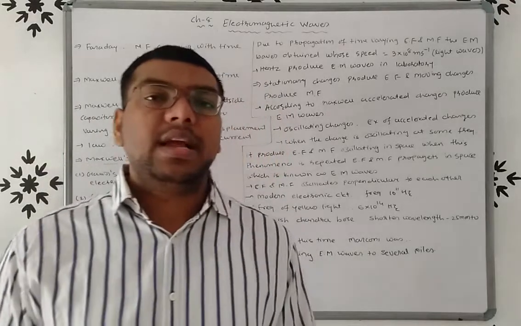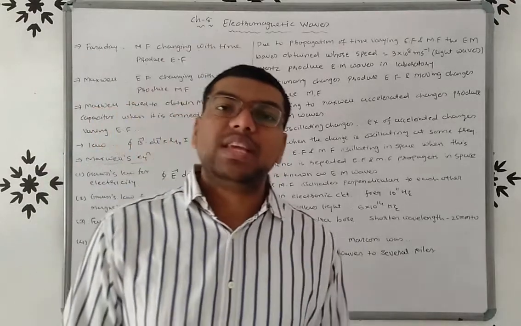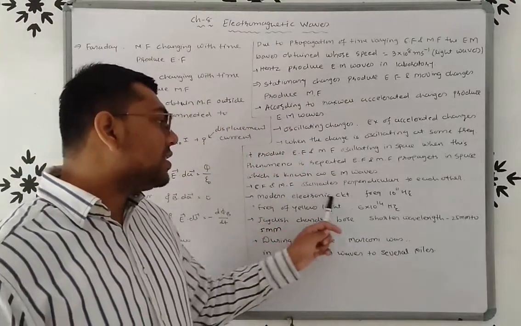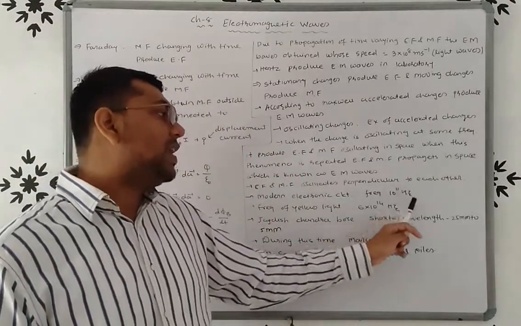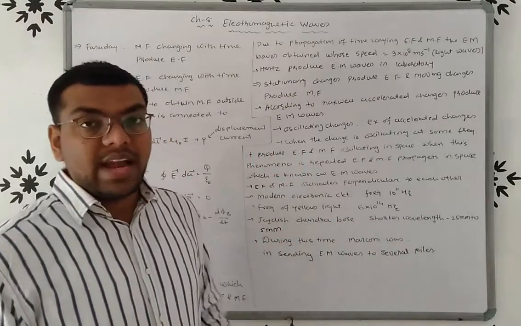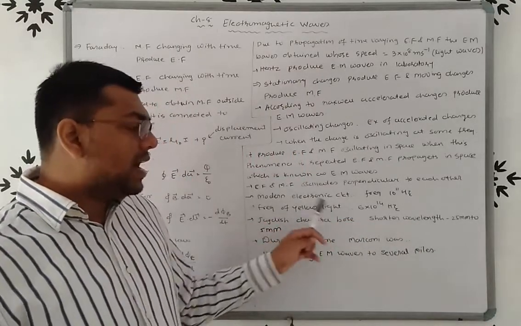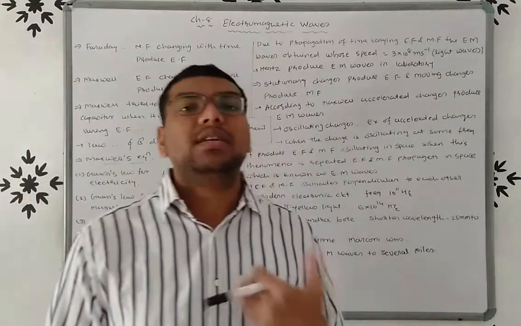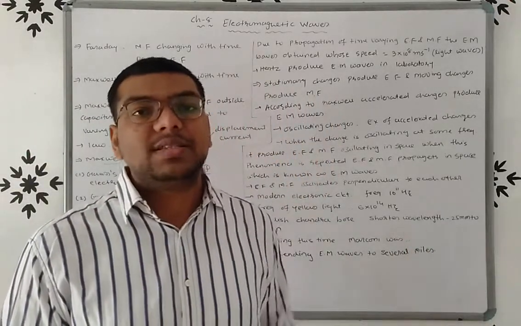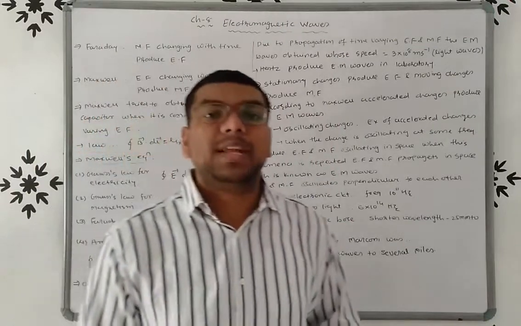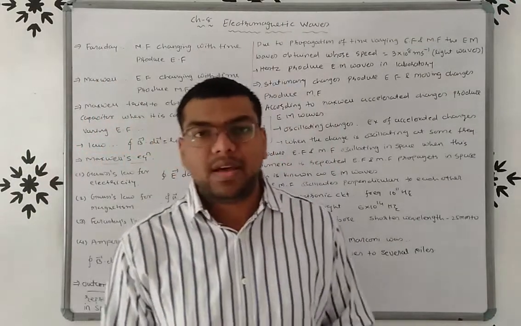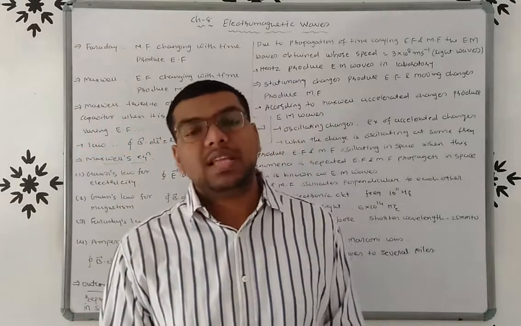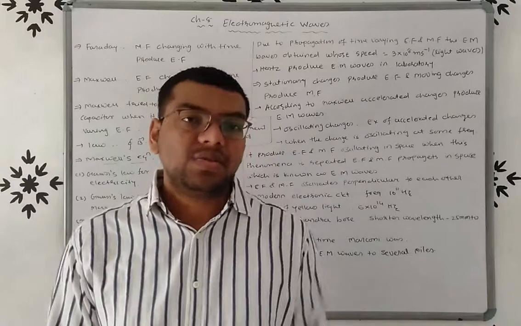But friends, it is very difficult to produce EM waves in the laboratory. Why? Because modern electronic circuits have a frequency of 10 raised to 11 Hertz, and the frequency of yellow light is 6 into 10 raised to 14 Hertz, right? So due to this, it is very difficult to obtain the EM waves in the lab. So friends, this is the introduction of the electromagnetic waves.